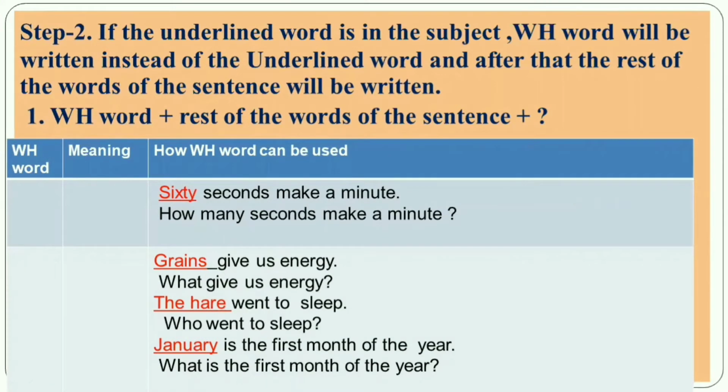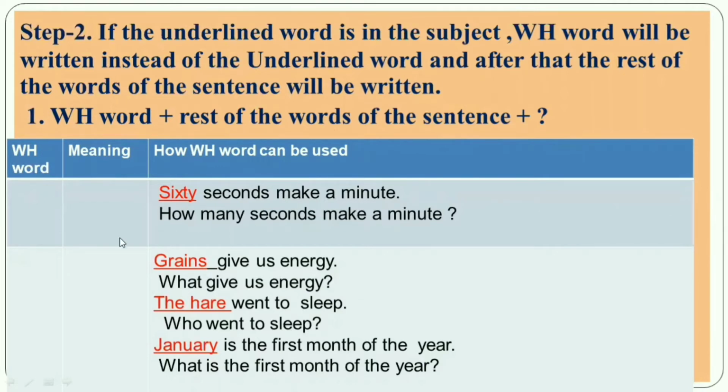My dear student, if the underlined word is in the subject, the WH word will be written instead of the underlined word, and after that, the rest of the words of the sentence will be written. So here you can see the structure of that. At first, the WH word, then the rest of the words of the sentence, then the question mark. So my dear student, if the underlined word is in the subject, here you can see: 60 seconds make a minute.